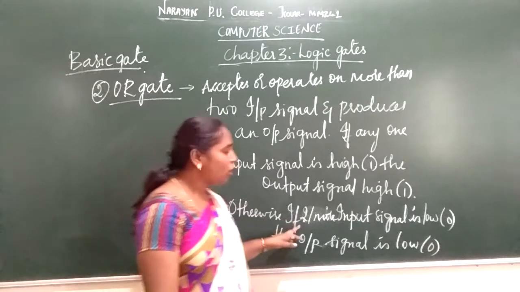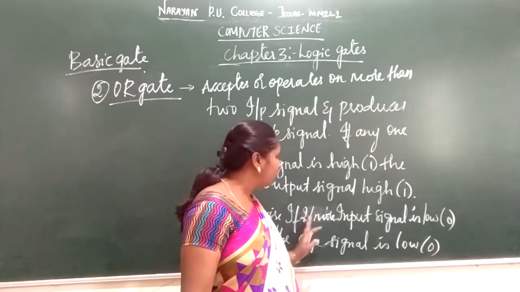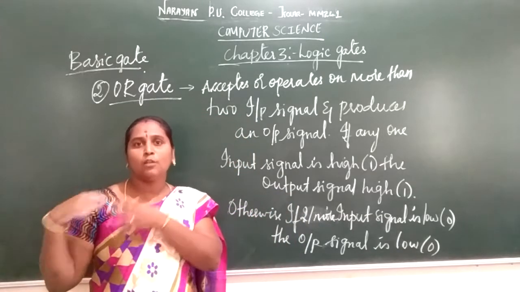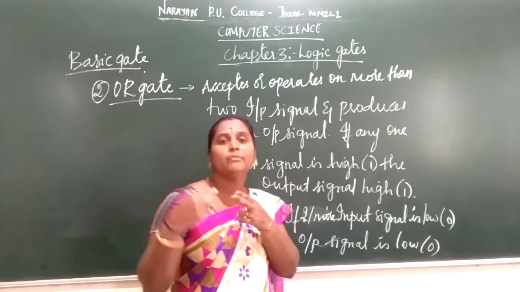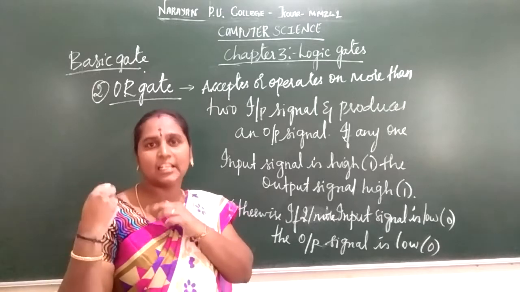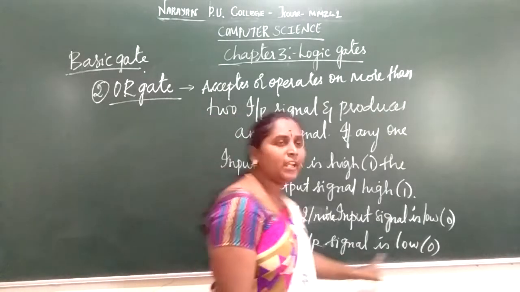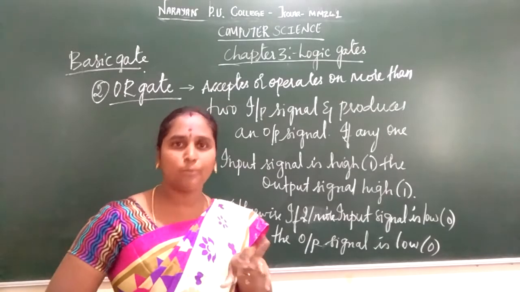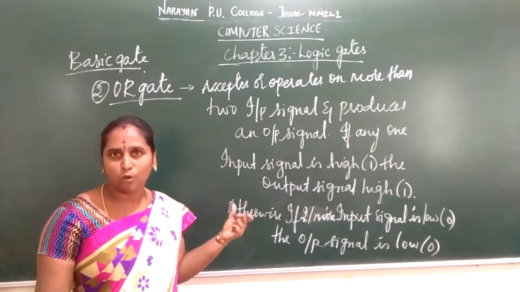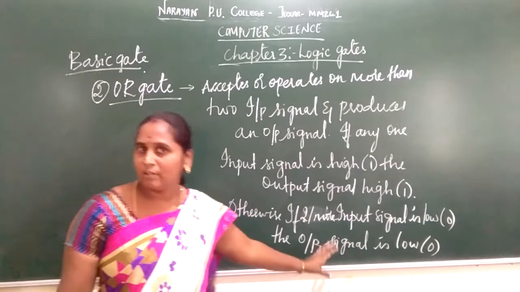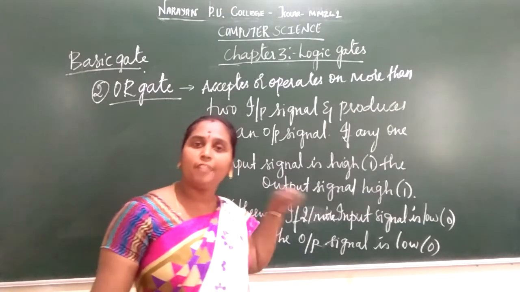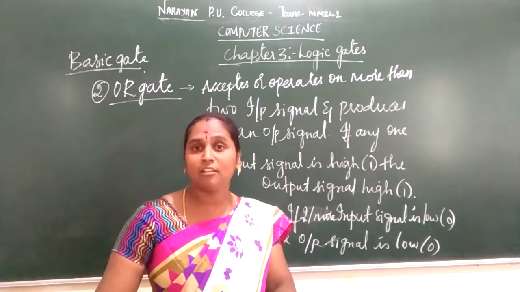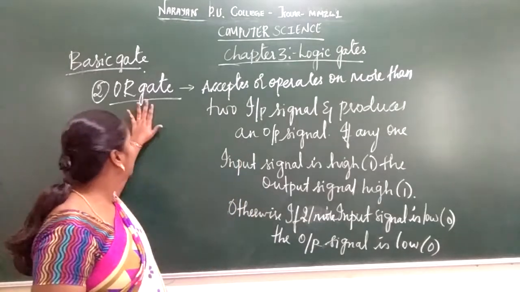Another condition: if you are giving 2 or more input signals and all of them are low, for example 2 input signals where both signals are low voltage or 0, the output will be low. For example, if both input signals are 0, the output will be 0. If any one input signal is high in your given input signals, the output will be high. So this is about your OR gate.